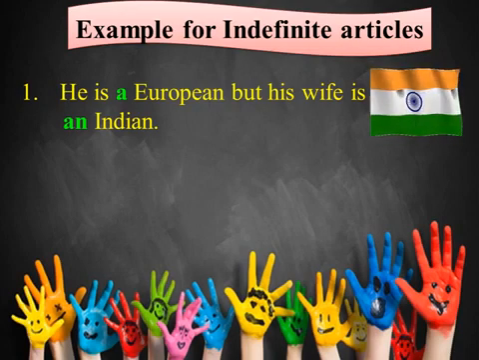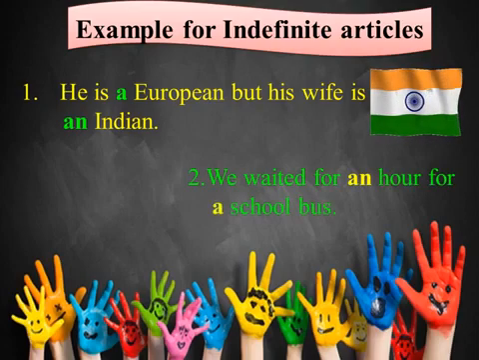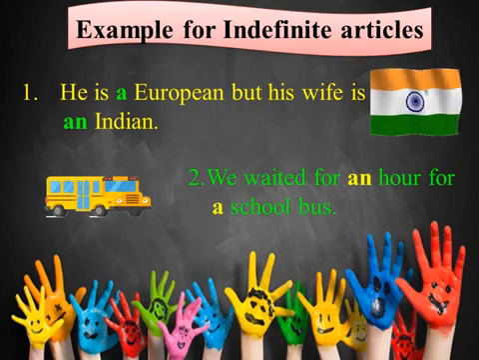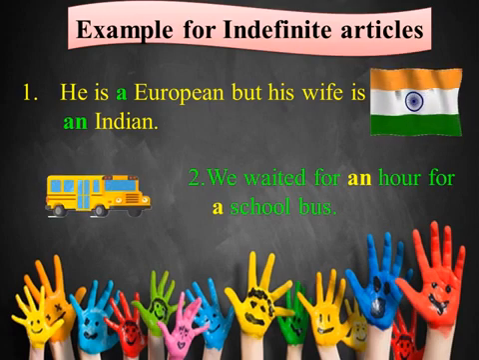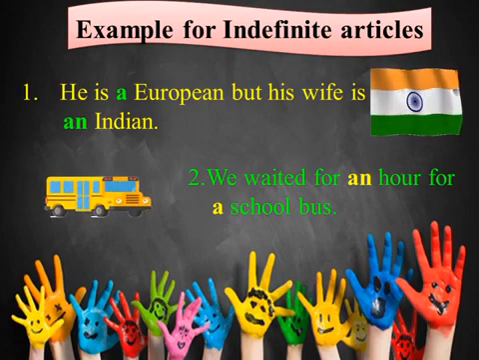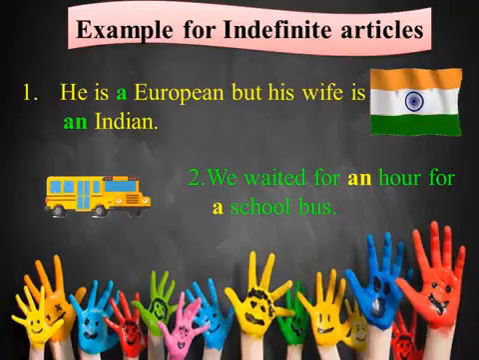The next sentence is, we waited for an hour for a school bus. In this sentence, the word hour starts with the consonant letter H, but H is silent. It produces a vowel sound, so we have to use an before it. Children, in the same sentence, the noun school bus starts with the consonant sound. So what do you have to use before it? Yes, you have to use a before it.